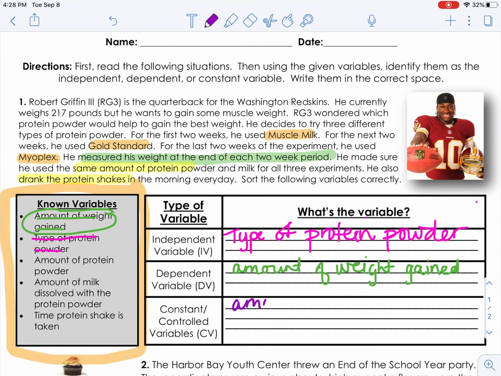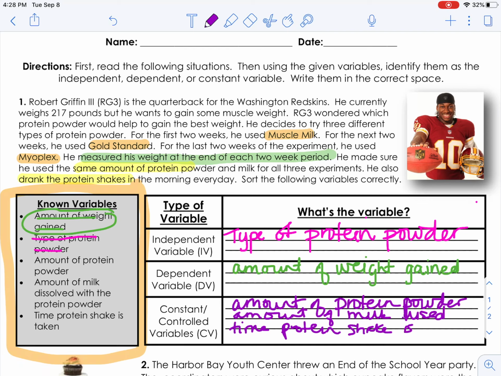Would be the amount of protein powder, we have the amount of milk used, and the time protein shake is taken.